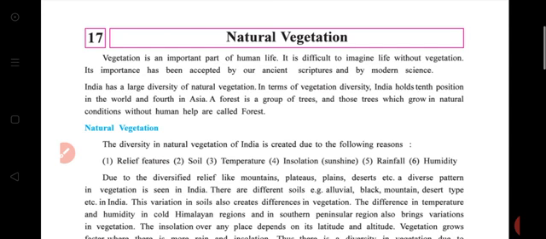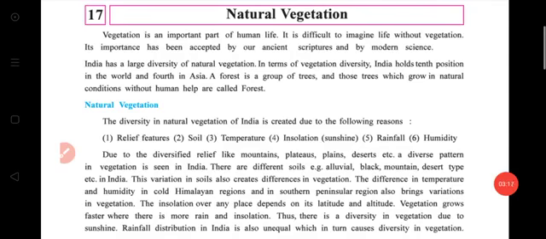Underline that point, India has the 10th position in the world and 4th position in Asia.